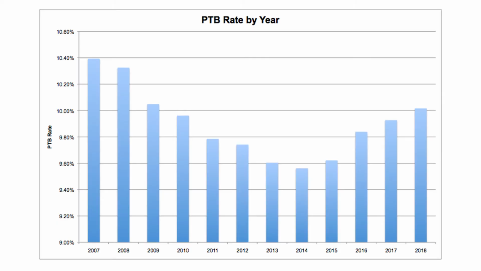This graph represents the trend over time in the preterm birth rate between the years 2007 and 2018, which are the years we will be discussing here. As you can see, there is some optimism regarding the decreasing preterm birth rate through 2014, but since that time the United States has seen an uptrend. The causes of this trend reversal are unclear, but this exemplifies the need for further exploration.